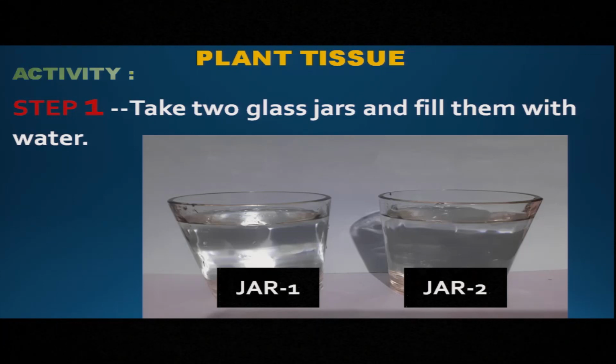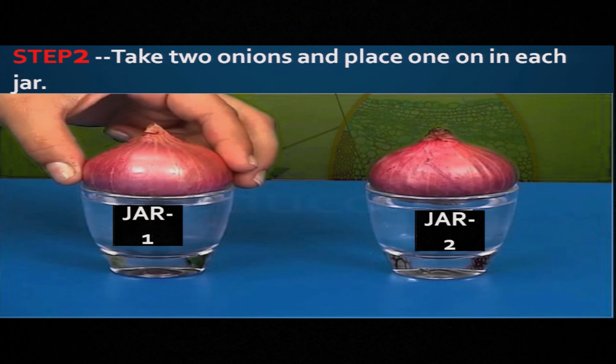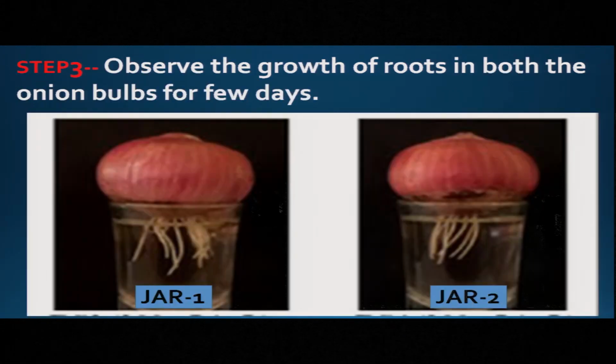Step 1, take 2 glass jars and fill them with water. Label them jar 1 and jar 2. Step 2, take 2 onions and place one on each jar. Look at the picture as it is shown. In the same way you are going to put them. Now let us go for step 3. Once the onion bulbs are put in the jar, the roots will definitely come out from those onions after a few days. So observe the roots of the onion in both jars for a few days.